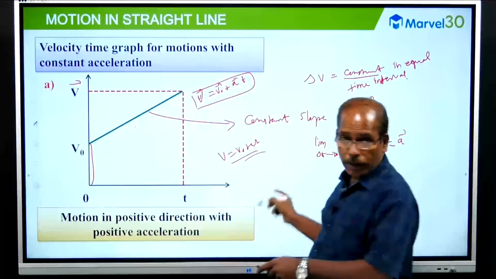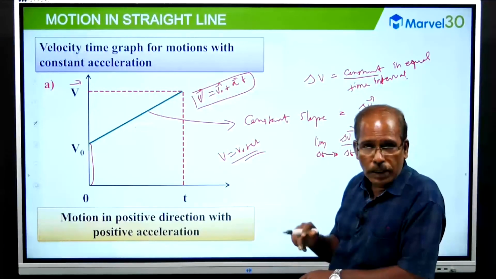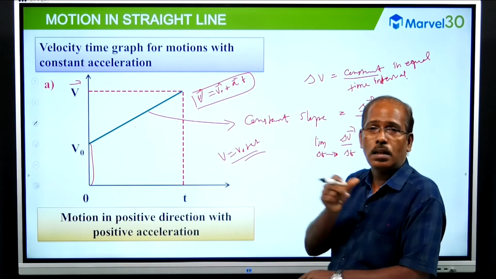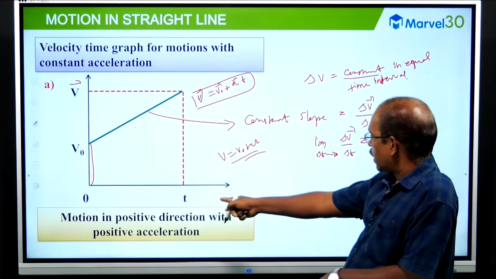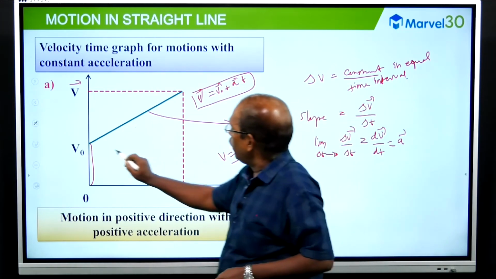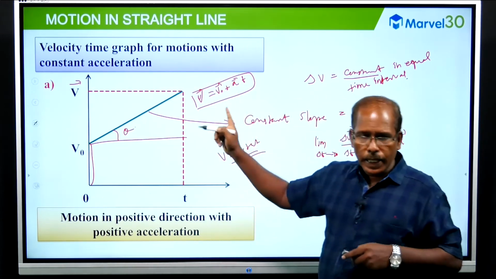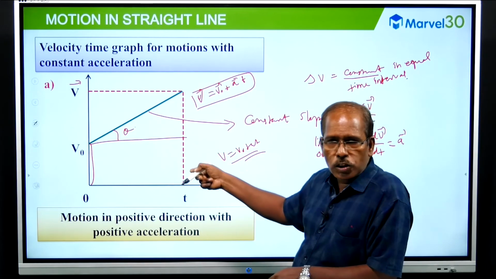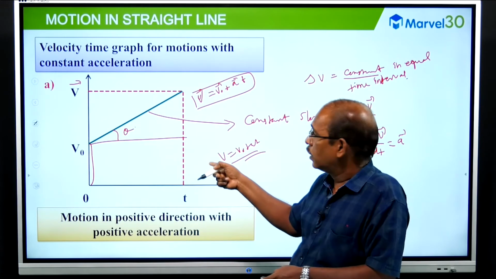Dear student, we are going to derive all these under the title equation of motion of a particle in one dimensional motion with uniform acceleration, or constant acceleration. The motion is in the positive direction with positive acceleration. Why? Very important. The angle is an acute angle. An acute inclined angle means tan theta is positive. Tan theta positive means acceleration is positive.